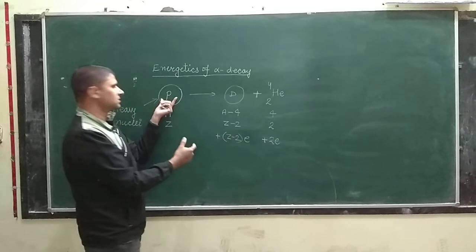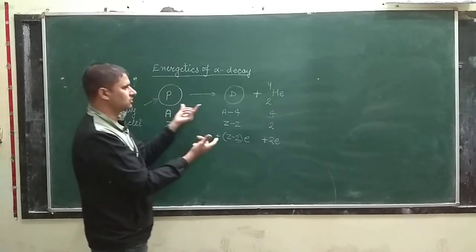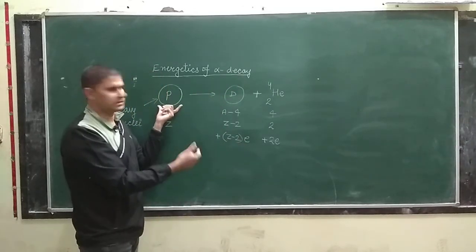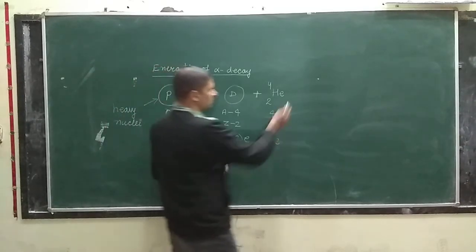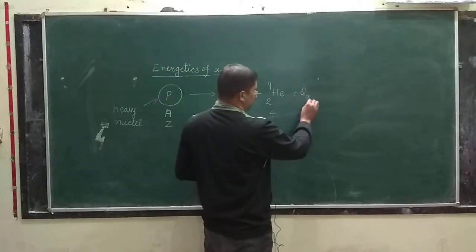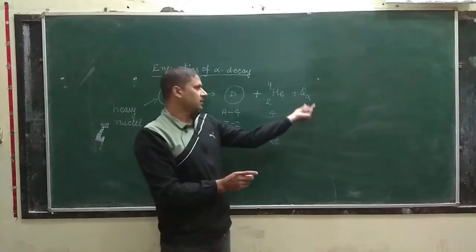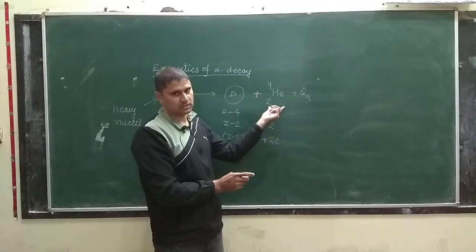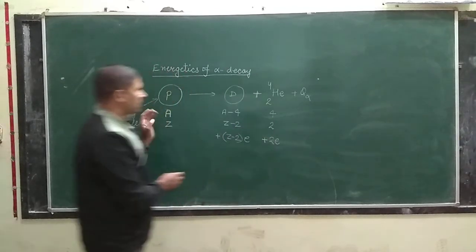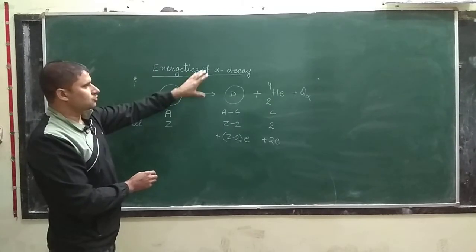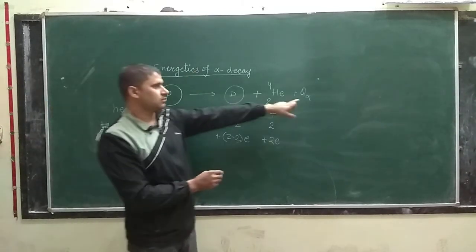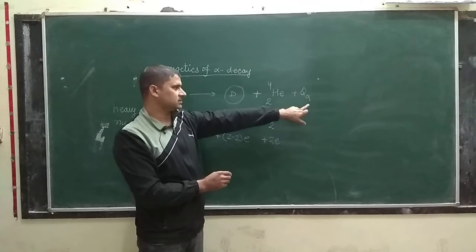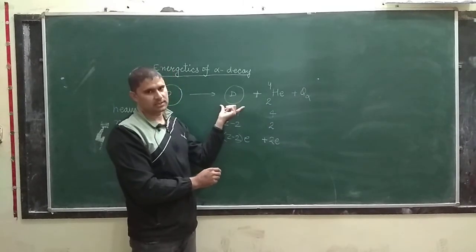Okay, that makes this nucleus unstable, which leads to decay of the alpha particle or disintegration of the parent nuclei. Now, some amount of energy is liberated here. Okay, class, and this energy is shared by this daughter nuclei and alpha particle. So I can assume that the cause of alpha decay is this amount of extra energy. And when this energy is emitted, this nuclei gains stability.